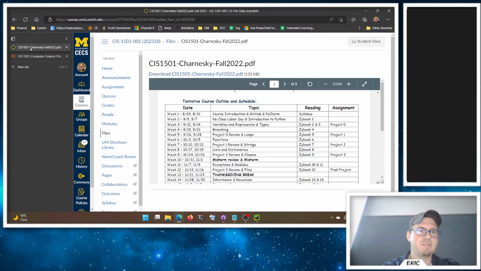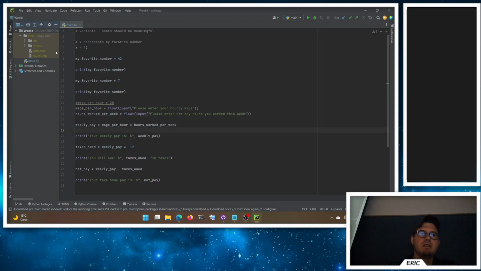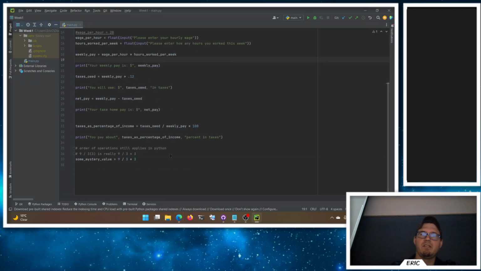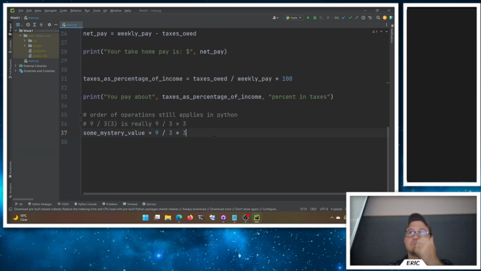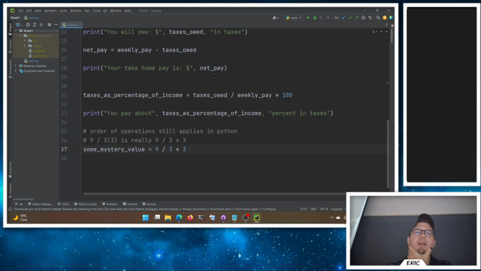We made some good progress last week, getting started into some of the variables and expressions right from chapter 2. So I think we got through all the intro to Python last week, so we can get moving into variables and expressions this week. I did some basic stuff here in week 1, looked at some simple arithmetic. Let me zoom in a little bit for you here, sorry. So you can go a little further coming up.